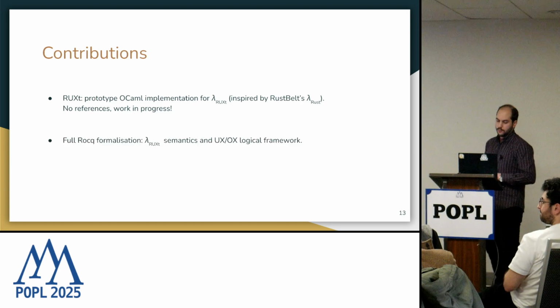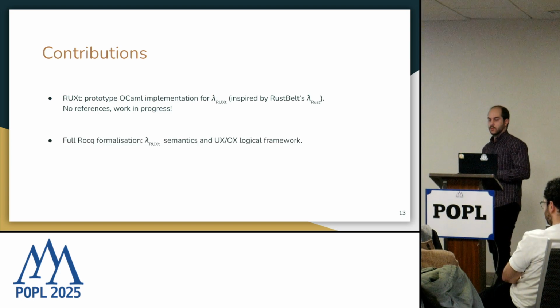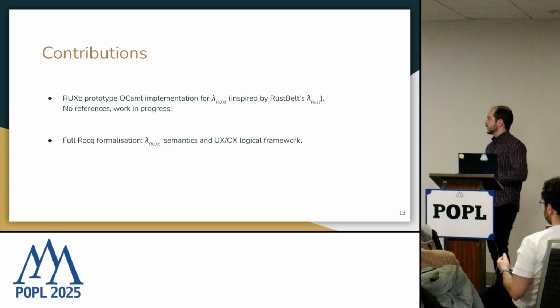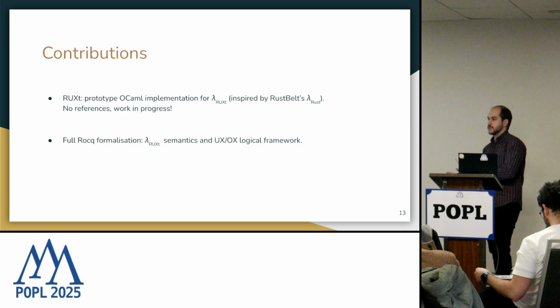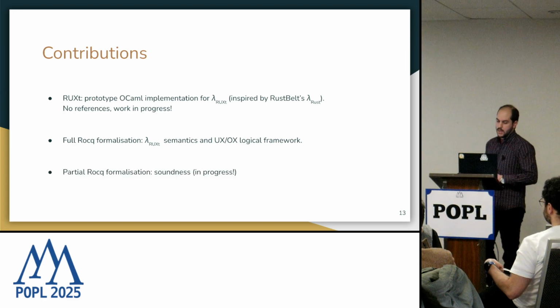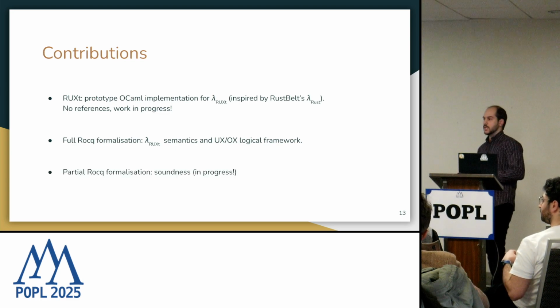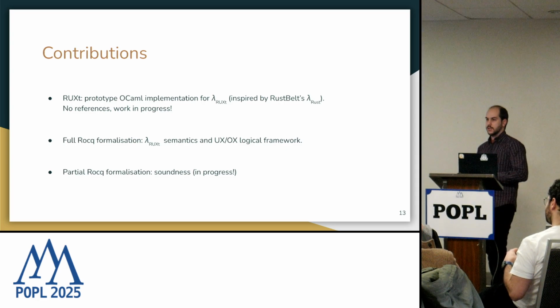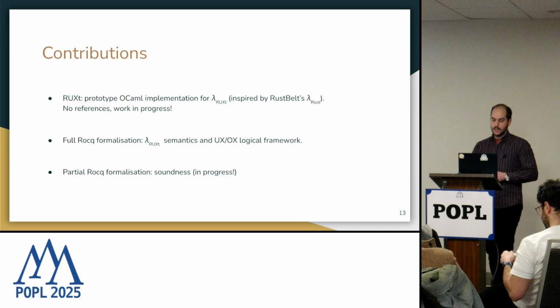We have a full formalization in Coq of the semantics of our Lambda Rust language, as well as the logical framework, which includes basically a simplified version of RustBelt and an incorrectness separation logic and properties relating both kinds of reasoning. And we have a partial implementation of the algorithm itself, though the interesting properties that we want are still a work in progress.